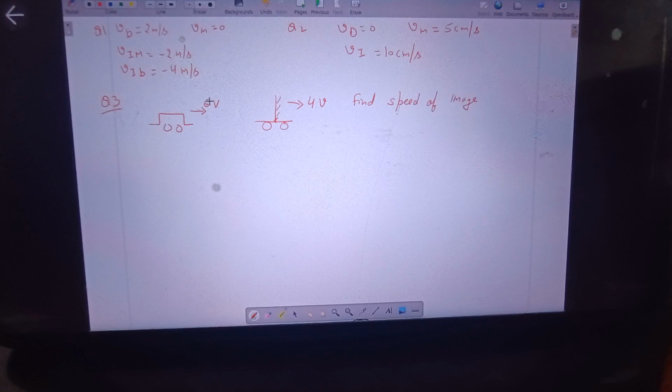Remember, we have given 6v as the speed of the car with respect to ground, and 4v as the speed of the mirror with respect to ground. So we are asking for the speed of the image with respect to ground only. Both are in the same direction. Here, you will individually find out what will be the speed of the image if the object remains stationary, in which direction, and what will be its magnitude. Then, keeping the mirror stationary and only the object moving, what will be the speed and direction of the image. Then you will add or subtract according to the directions and find the final speed, solving this way.